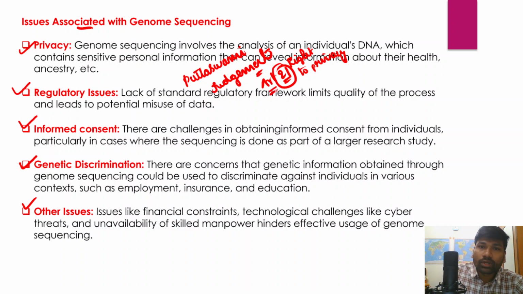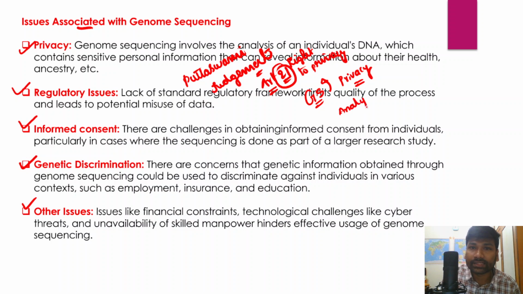So with genome sequencing there are fears that the privacy of individuals would be violated, because genome sequencing involves the analysis of an individual's DNA.